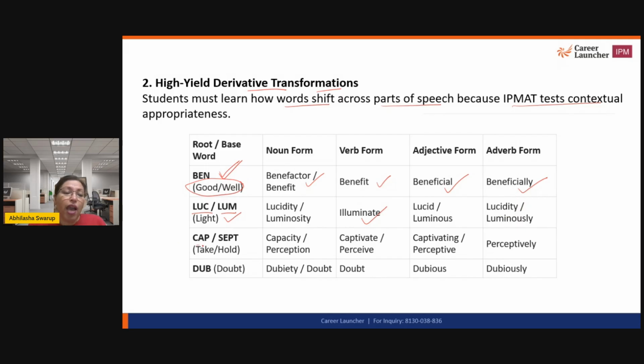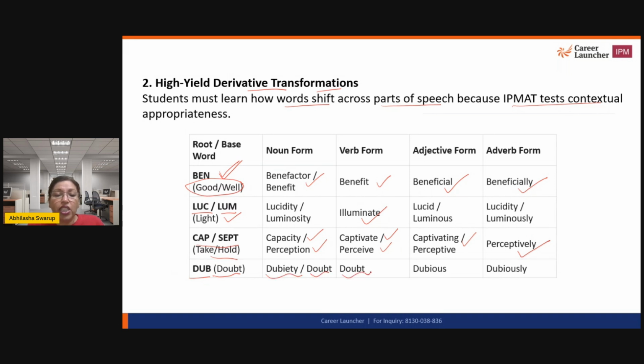Now, the root word cap or cept, which means to take or hold, can exist as capacity or perception, captivate or perceive in the verb form, in the adjective form as captivating or perceptive, and in the adverb form as perceptively. The root word dub, which comes from doubt, the noun forms are dubiety and doubt.